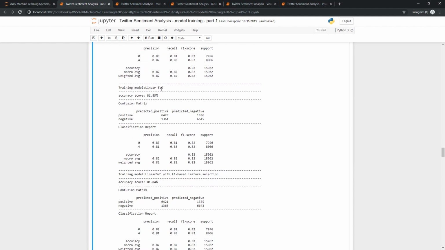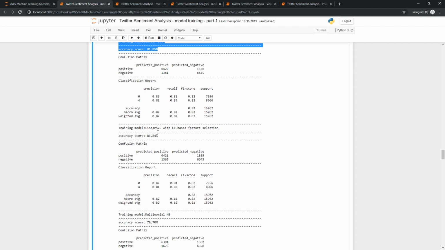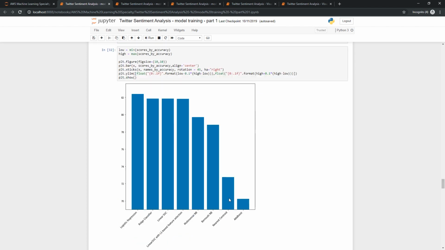And here you will see all the different algorithms and the results, 81.8% for SVC, etc. So I made a plot of the different algorithms. You can see that logistic regression, at a bit more than 82%, was the best performing algorithm compared to AdaBoost, which was about 70% accuracy on the prediction of the tweet sentiment.